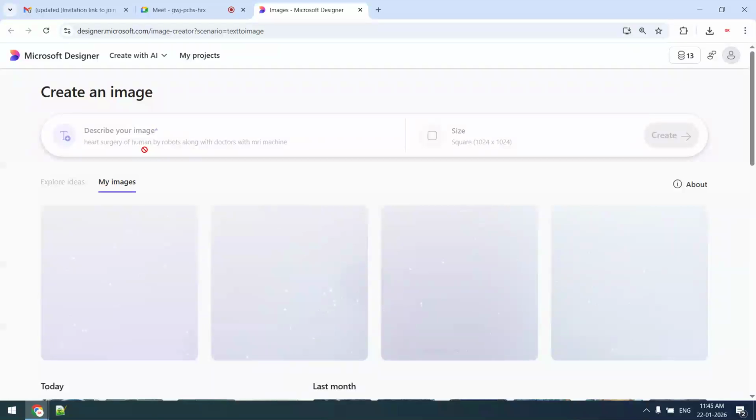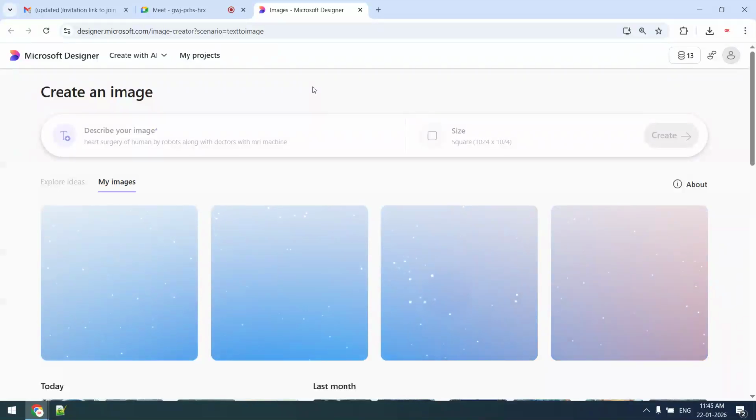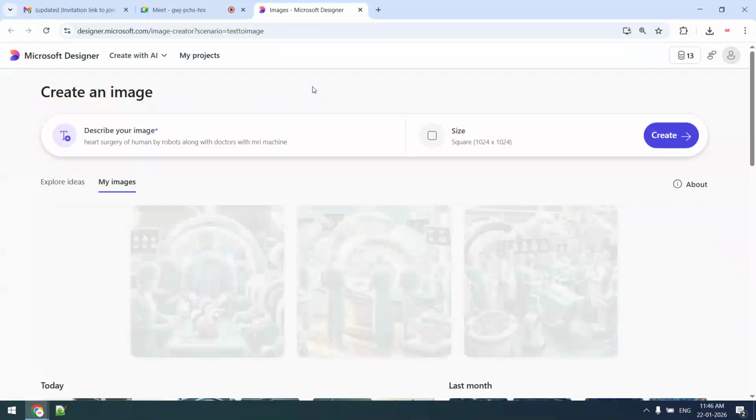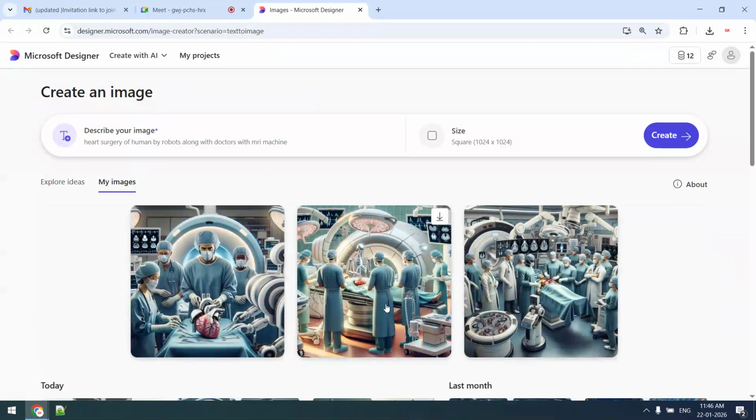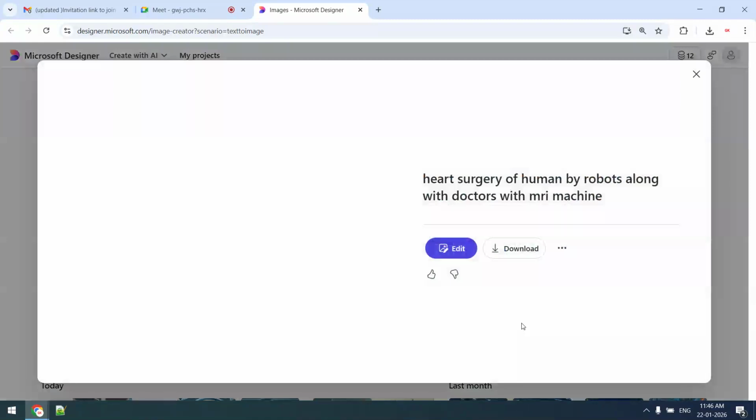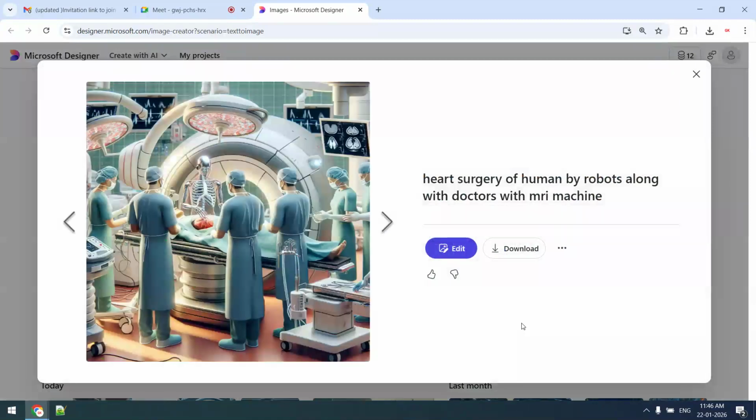Along with doctors, now you will see refined results. So you should know how to use AI, how to use an AI platform to get better results. Now you can see this one. So we will see the new output, whatever is generated. So now it is better.